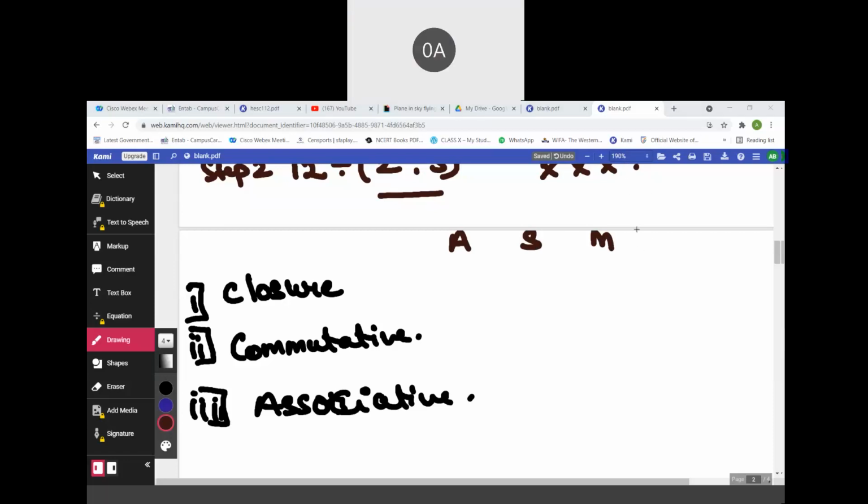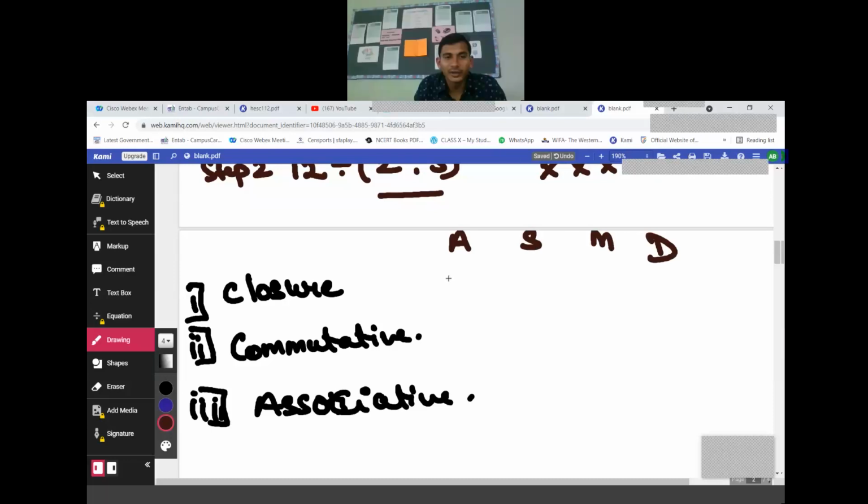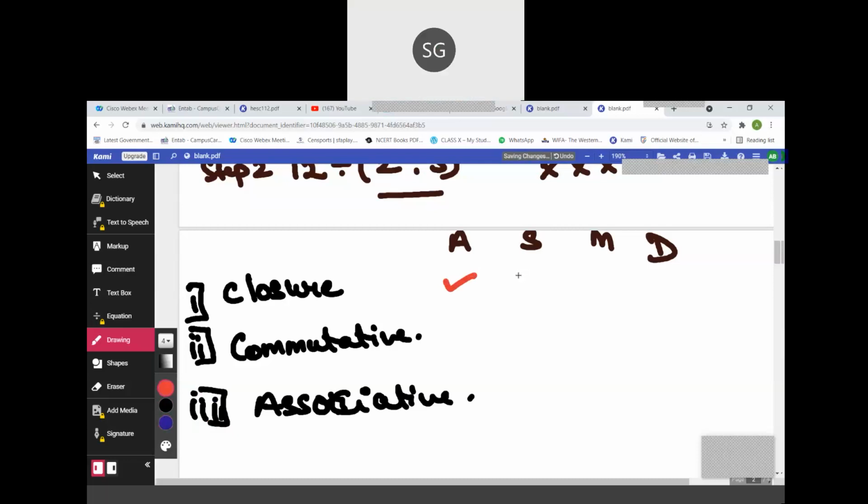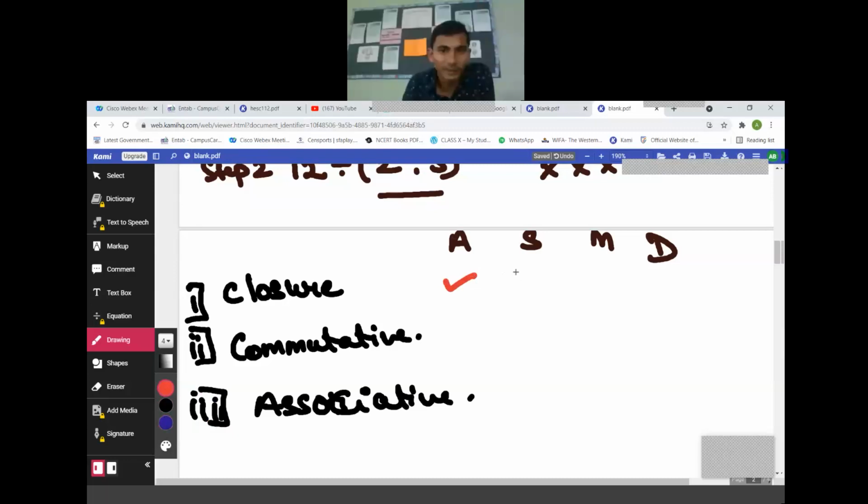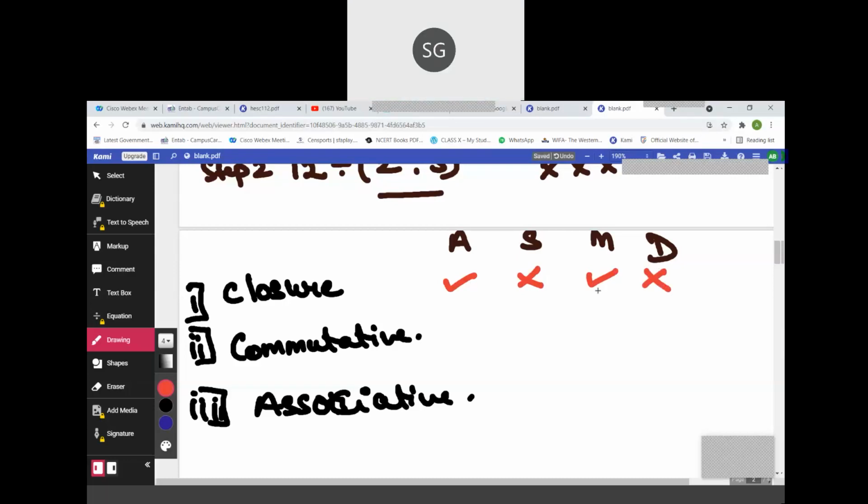In closure property, does the addition property hold? Yes or no? Yes. Subtraction, does the subtraction property hold in closure? No. Multiplication? Yes. Division? No. How many numbers were used in commutative? 2 or 3?